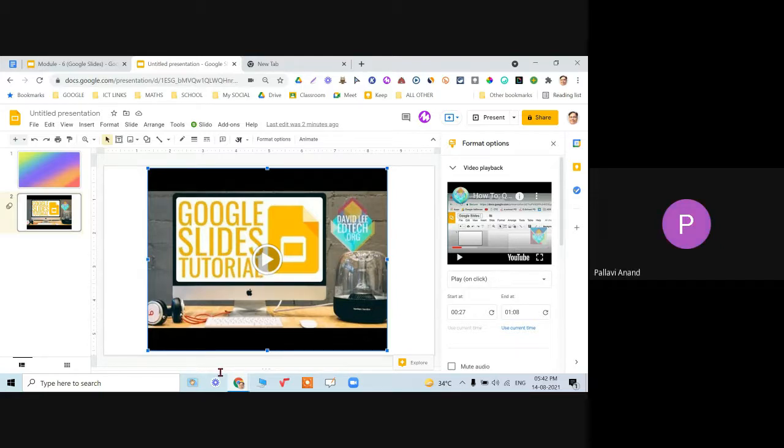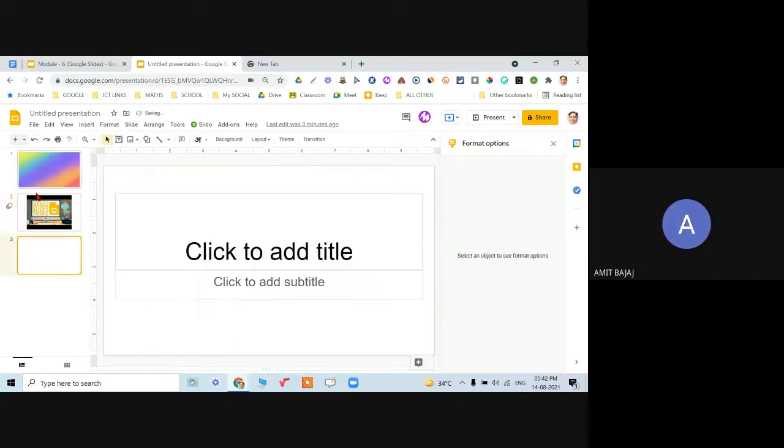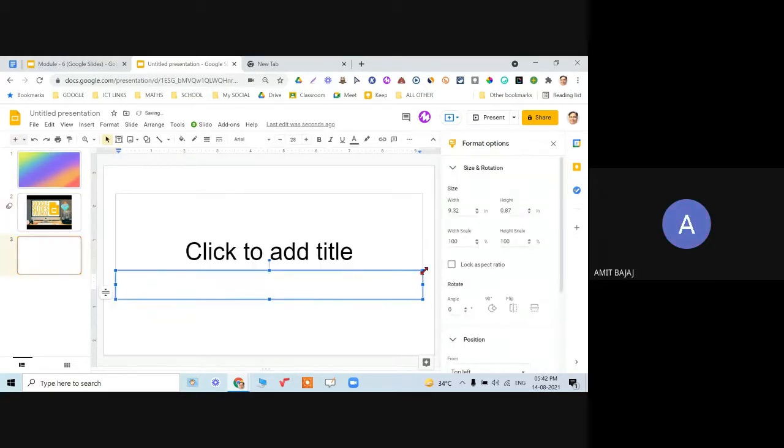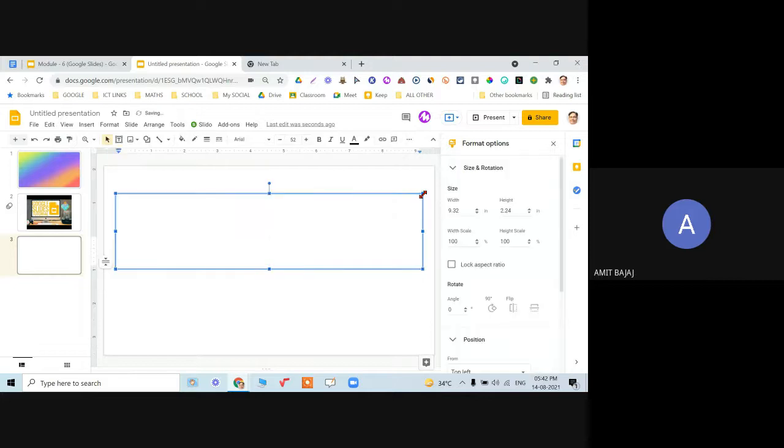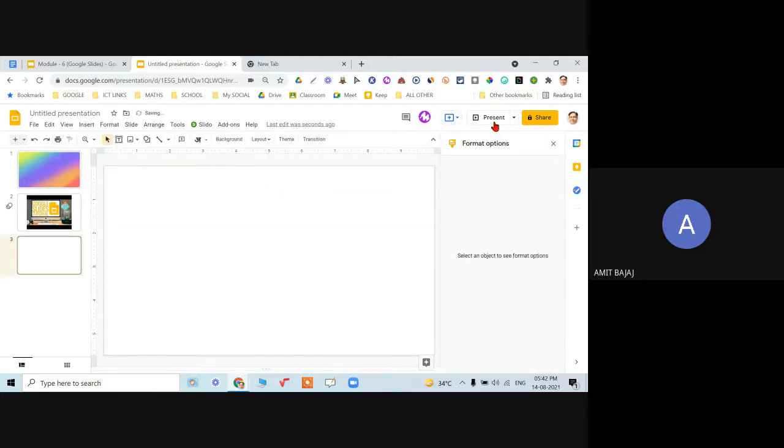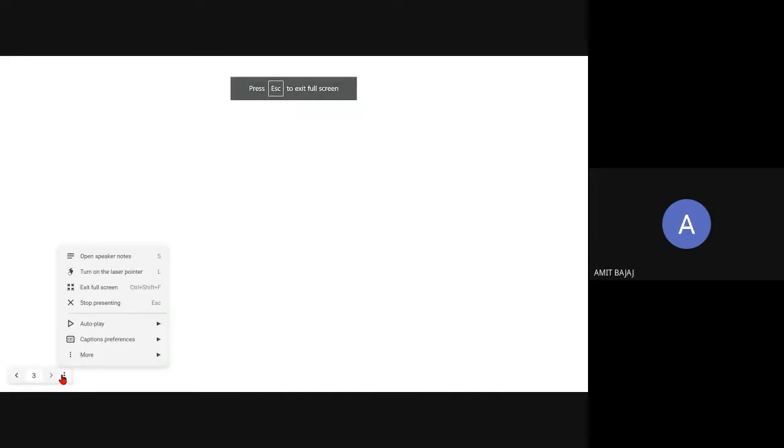Okay, so this is only recommended, right? That if I have to write, then I should not use Google Slides. Yes, of course. Let me just quickly show you when I'm in present mode. Let me exit the full screen. Now you can see where is my pen, my web paint icon. It is not appearing. Give me a second.